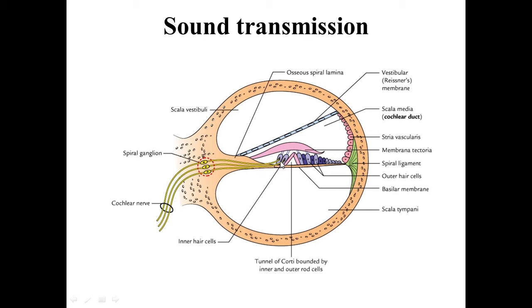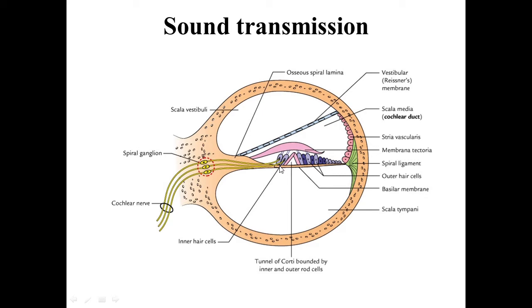So the peripheral processes of the first order sensory neurons ramify around the bases of the hair cells. We have already seen at the bases of the hair cells there are the synaptic buttons. And so the peripheral processes of the first order sensory neuron arise from the bases of the hair cells, the outer and the inner hair cells of the organ of Corti.